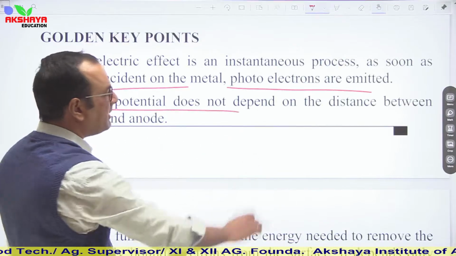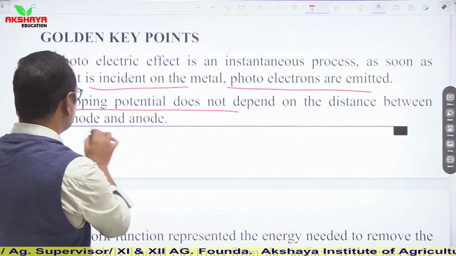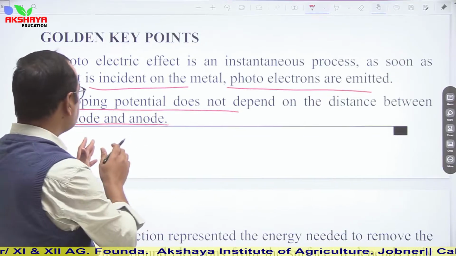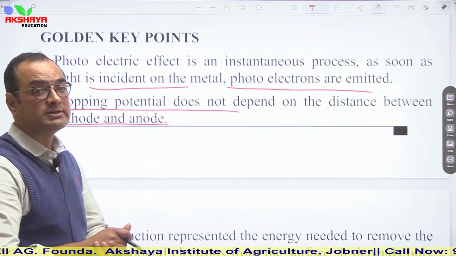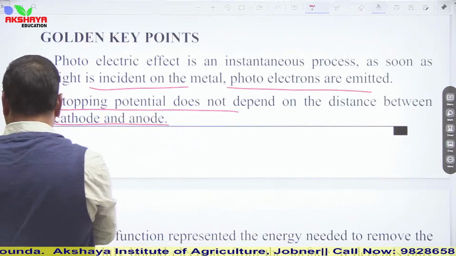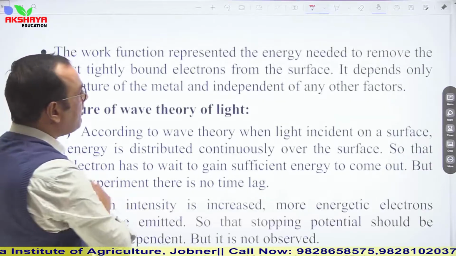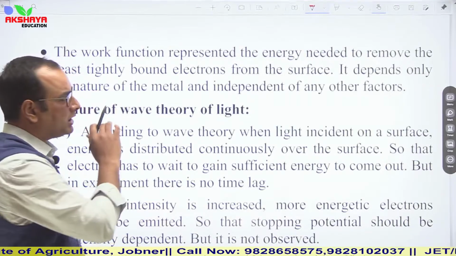Stopping potential does not depend on distance between cathode and anode. So stopping potential is independent. Stopping potential, or you can say barrier potential, or you can say cutoff potential, is independent of distance between cathode and anode. If we talk about work function, so what is work function?